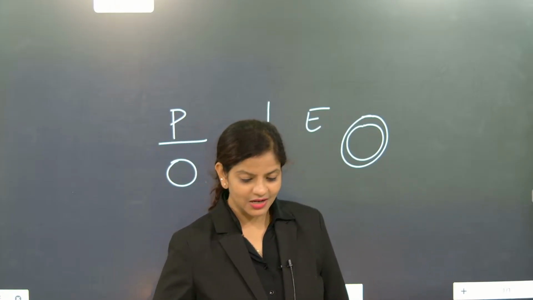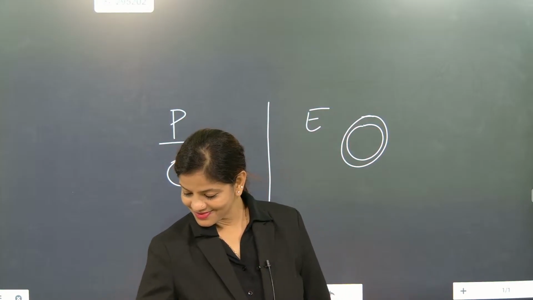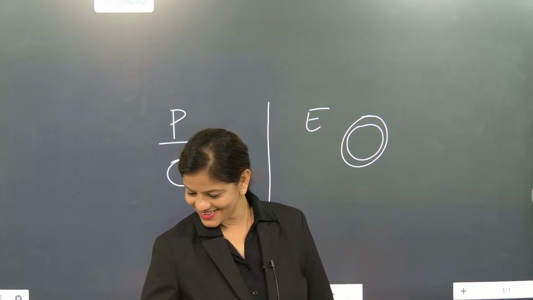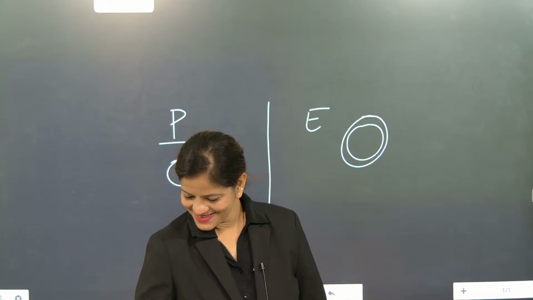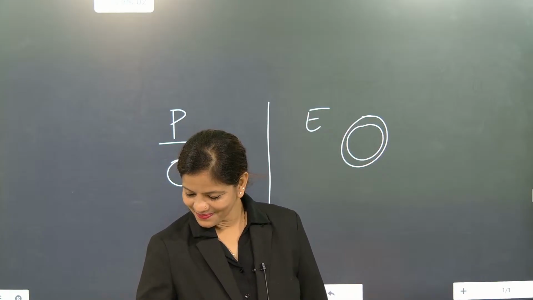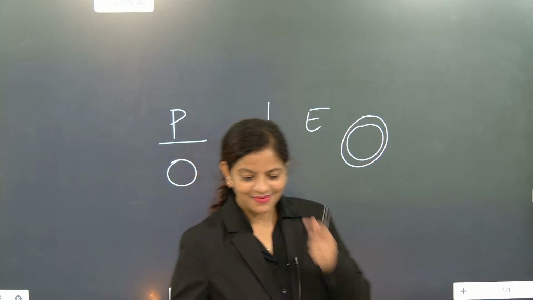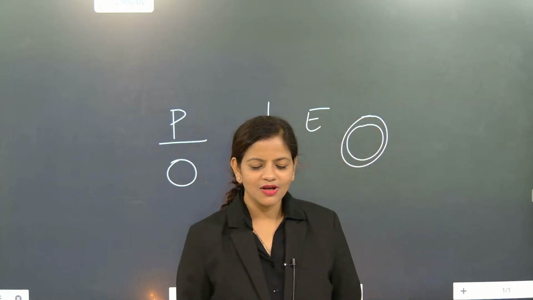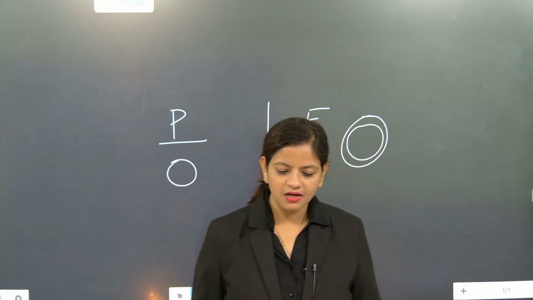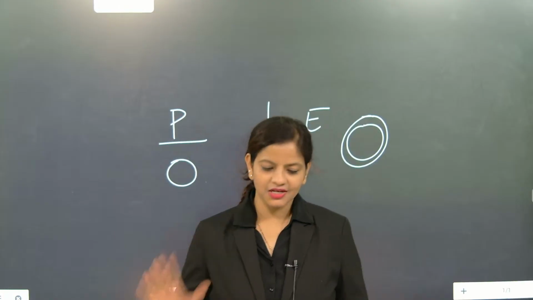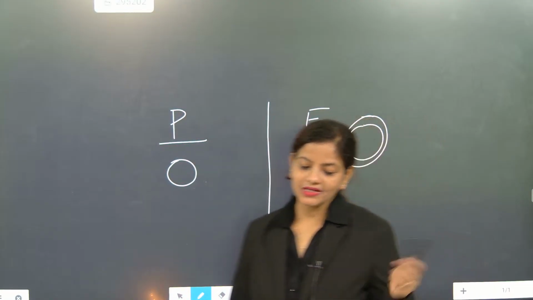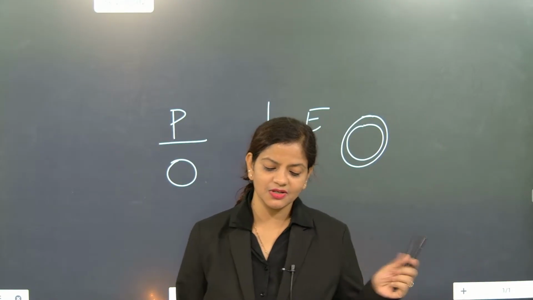Mixing dal and chawal together, like sambar rice. Understood or not? Not chromatids, chromatin. Now it is correct. See, chromatins are thread-like structures that are present in the nucleus.